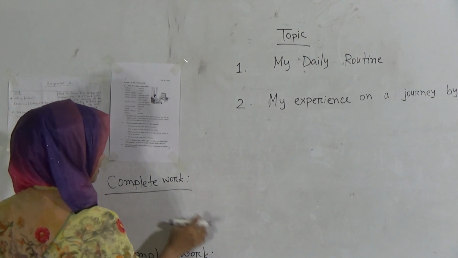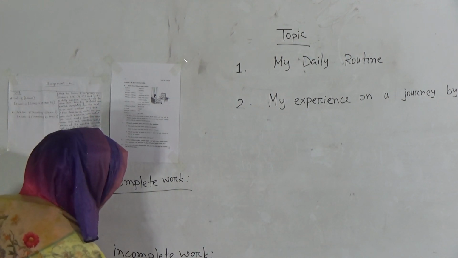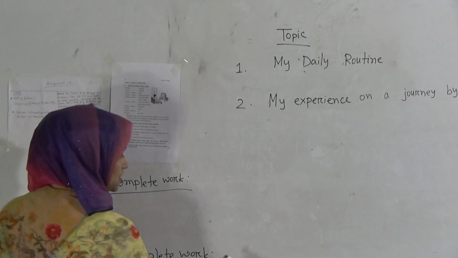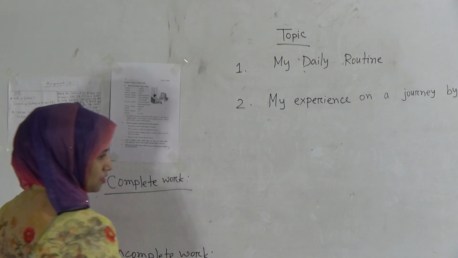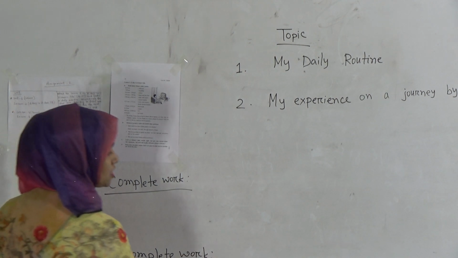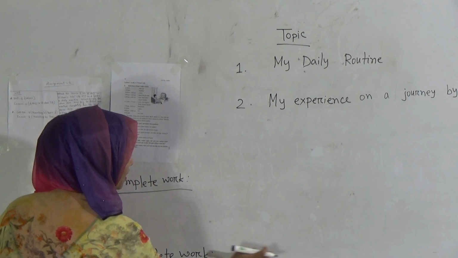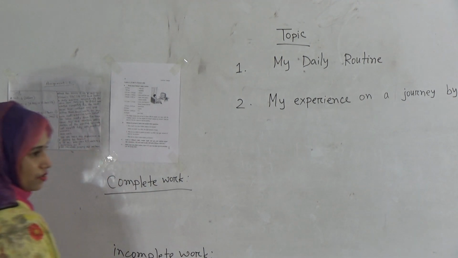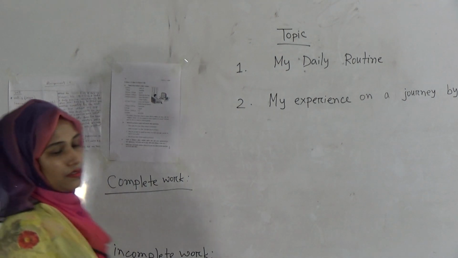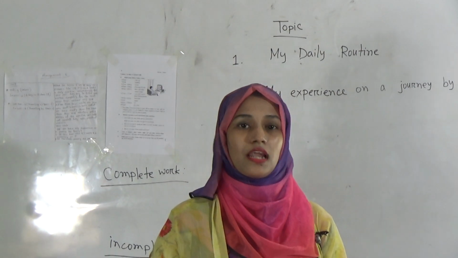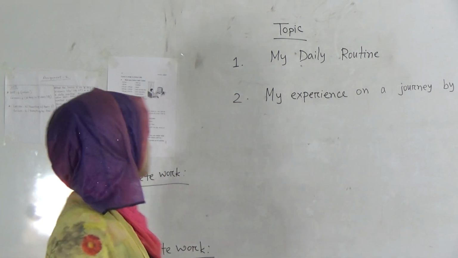Okay, you can write that here in this complete work, and in this incomplete work you can mention which day you could not finish your work properly and what is the reason that you could not finish your work. Okay, at that time what is the reason. In this incomplete work you can write here the reason. Okay, so dear students, I hope you have understood this topic. Now we will go to the next topic.